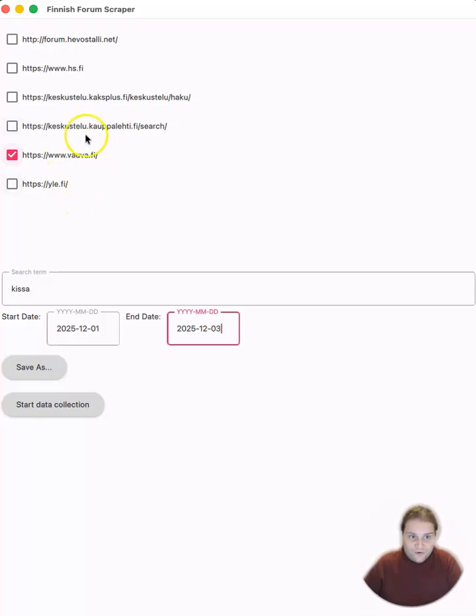And once we've done all of this, we've put in the search term that we are interested in. We've chosen the forums that we want to focus on. We've given the time frame that we would be interested in, if data exists for that time frame. We can press start data collection. Now in the background, data collection is happening.